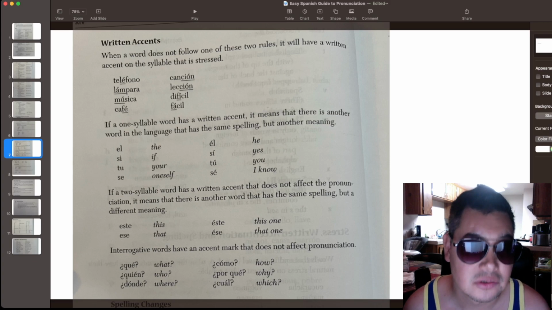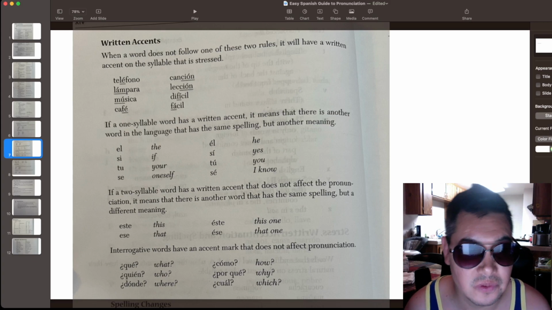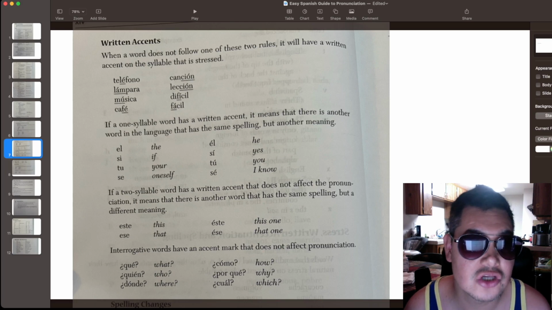Okay, so teléfono means phone, lámpara means light, música means music, café means coffee, canción means song, lección means lesson, difícil means difficult, fácil means easy.